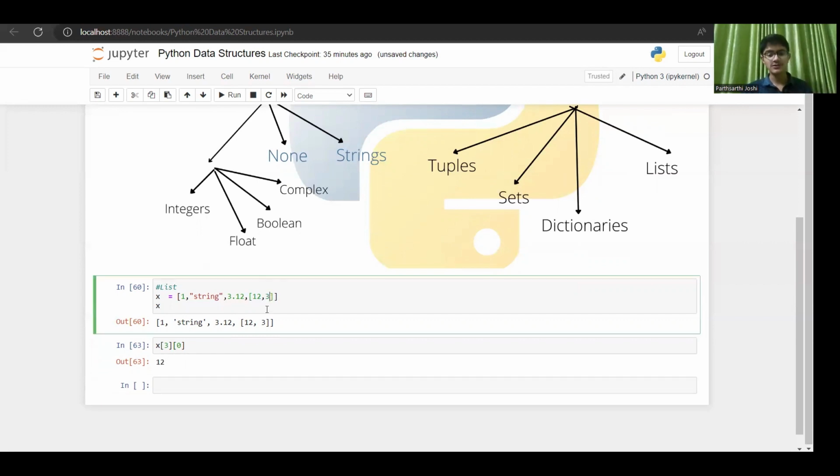And this is an amazing thing, guys. Inside this list also, I can store another list, and inside that also I can store another list. I'm not going too far, but you can do anything. You can store any kind of data inside a list, guys.